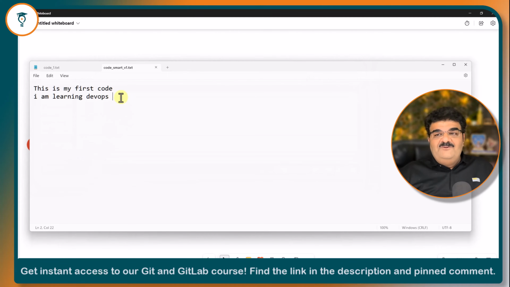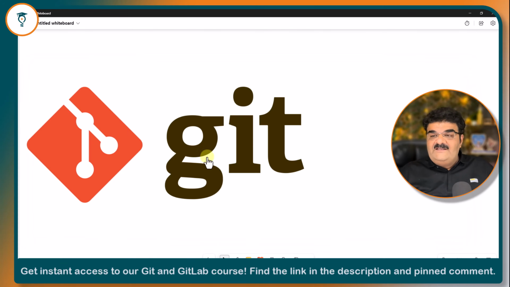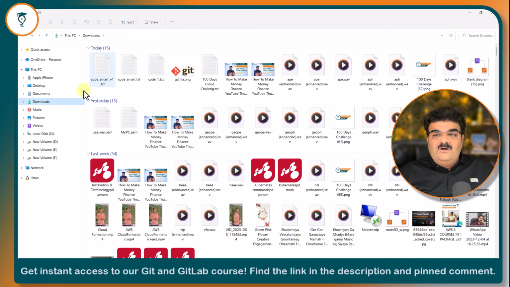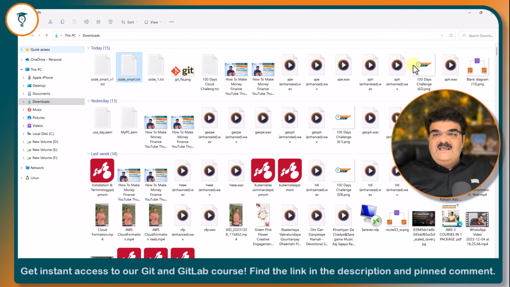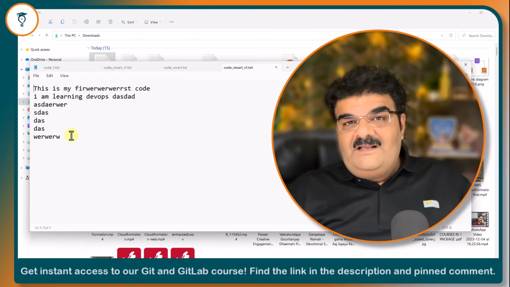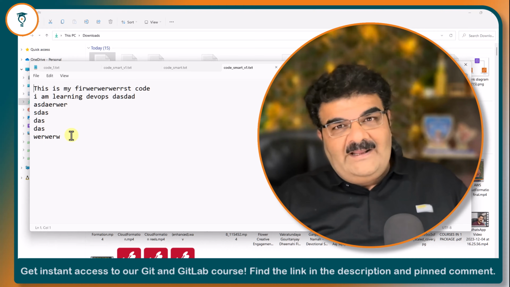Now you make any changes and save. Now you will tell me that, okay, Bhavesh, look at this, we have both versions available. We have code smart.txt, which is the previous version, and code smart version 1, which is my current version. So you have this easy way. We do not need to use Git. You are absolutely right.